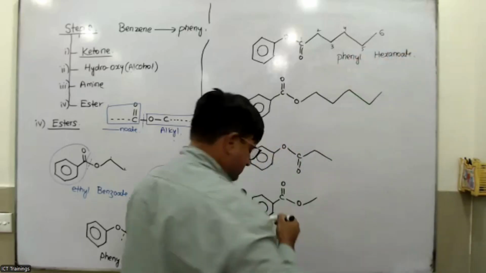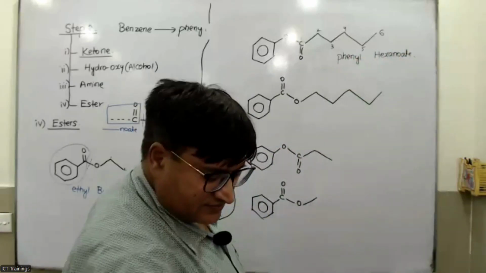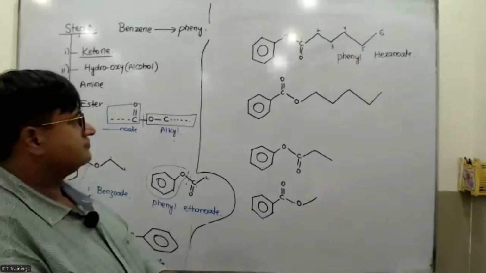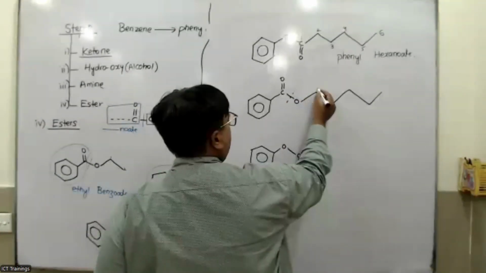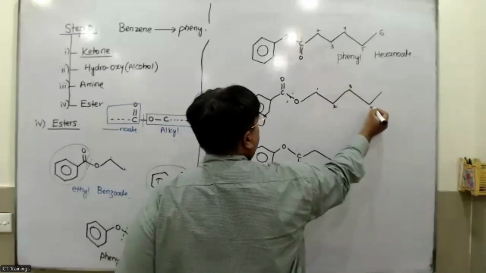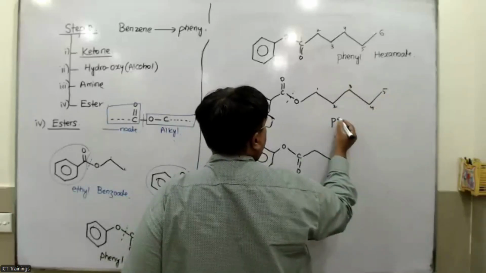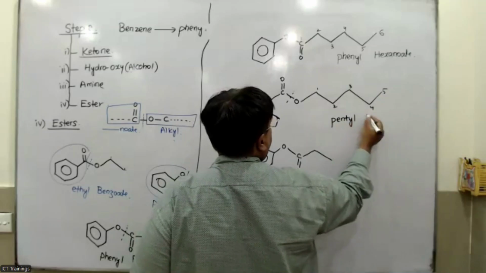Okay. What about the other? Pentyl. So this is 1, 2, 3, 4, 5. So this one is pentyl benzoate.